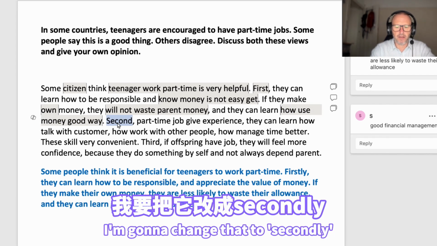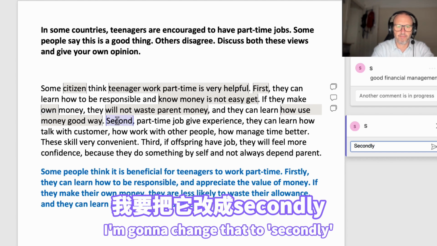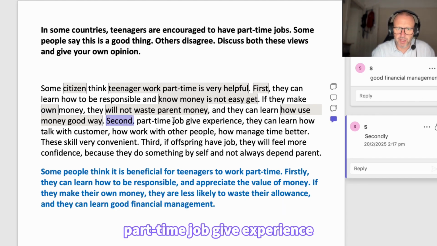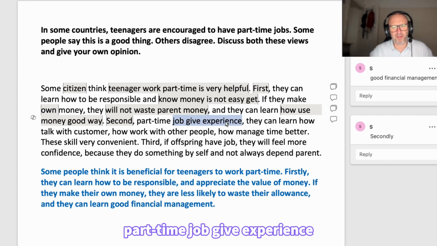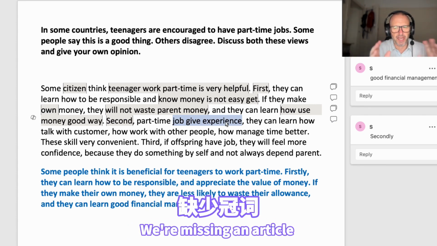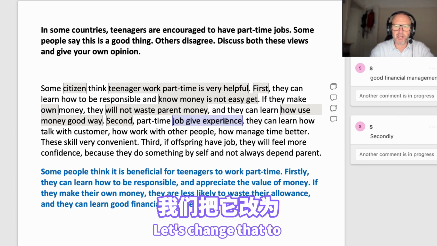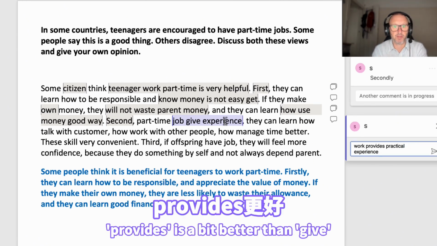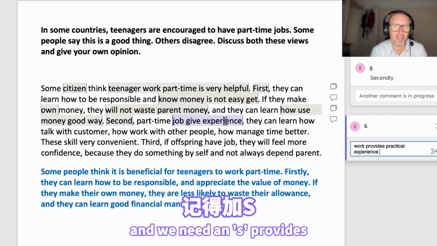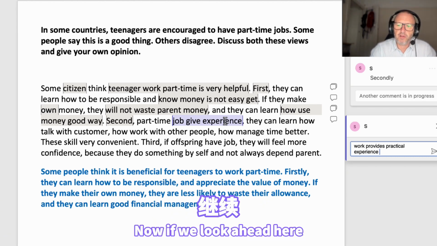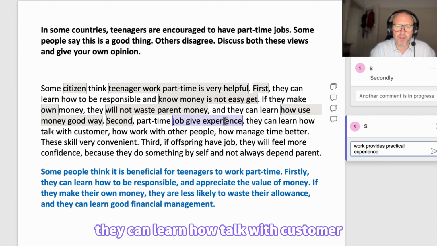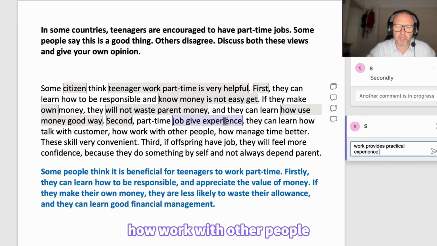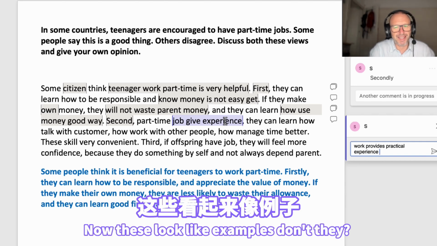Let's look at the next sentence. So second, again, I'm going to change that to secondly. "Part-time job give experience." The grammar's all wrong here. We're missing an article, a part-time job. Let's change that to "part-time work provides practical experience." Provides is a bit better than give, and we need an S, provides. Now, if we look ahead here, "they can learn how talk with customer, how work with other people, how manage time better." Now, these look like examples, don't they?